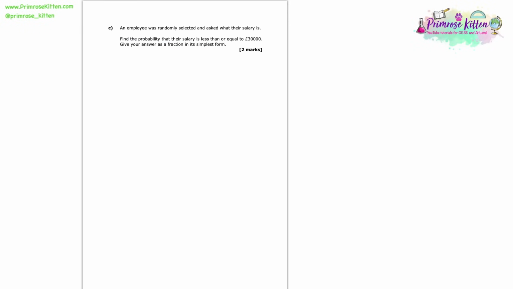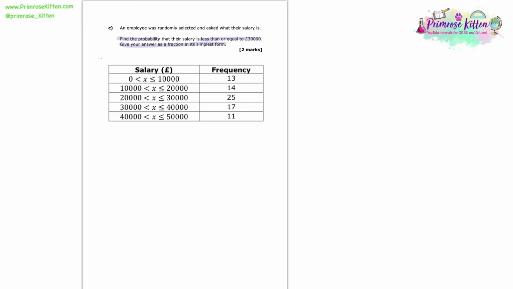An employee was randomly selected and asked what their salary is. Give the probability that their salary is less than or equal to £30,000. Give your answer as a fraction in its simplest form. So let's remind ourselves of that table, here it is, and let's think, less than or equal to £30,000 is going to be all of these three salary ranges.